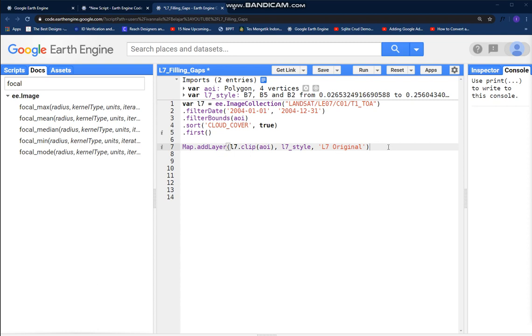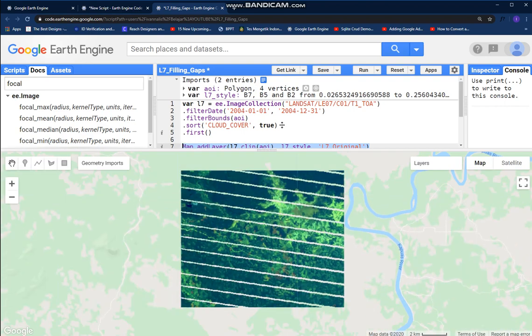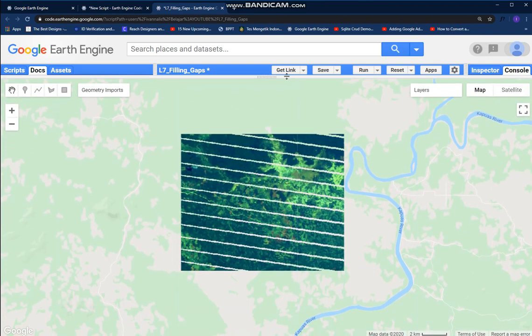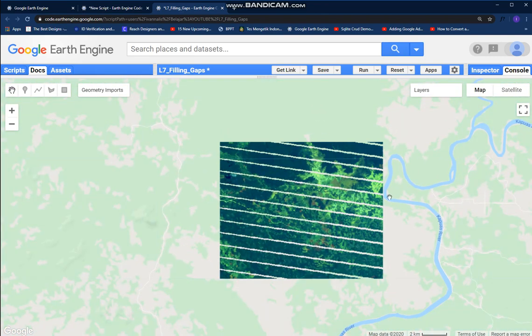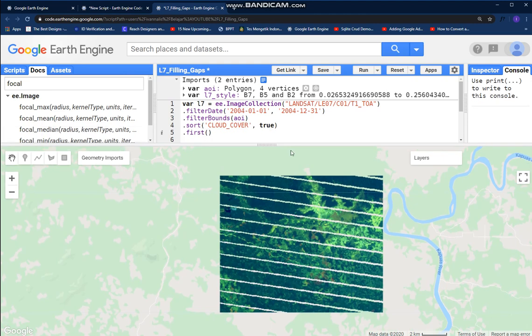Today I want to demonstrate how to implement Landsat 7 gap filling, and I already prepared this Landsat 7 image and I already filtered it too. This is Landsat 7 for 2004, and I already added this into the layer. This is how that image looks like. It has many gaps here.